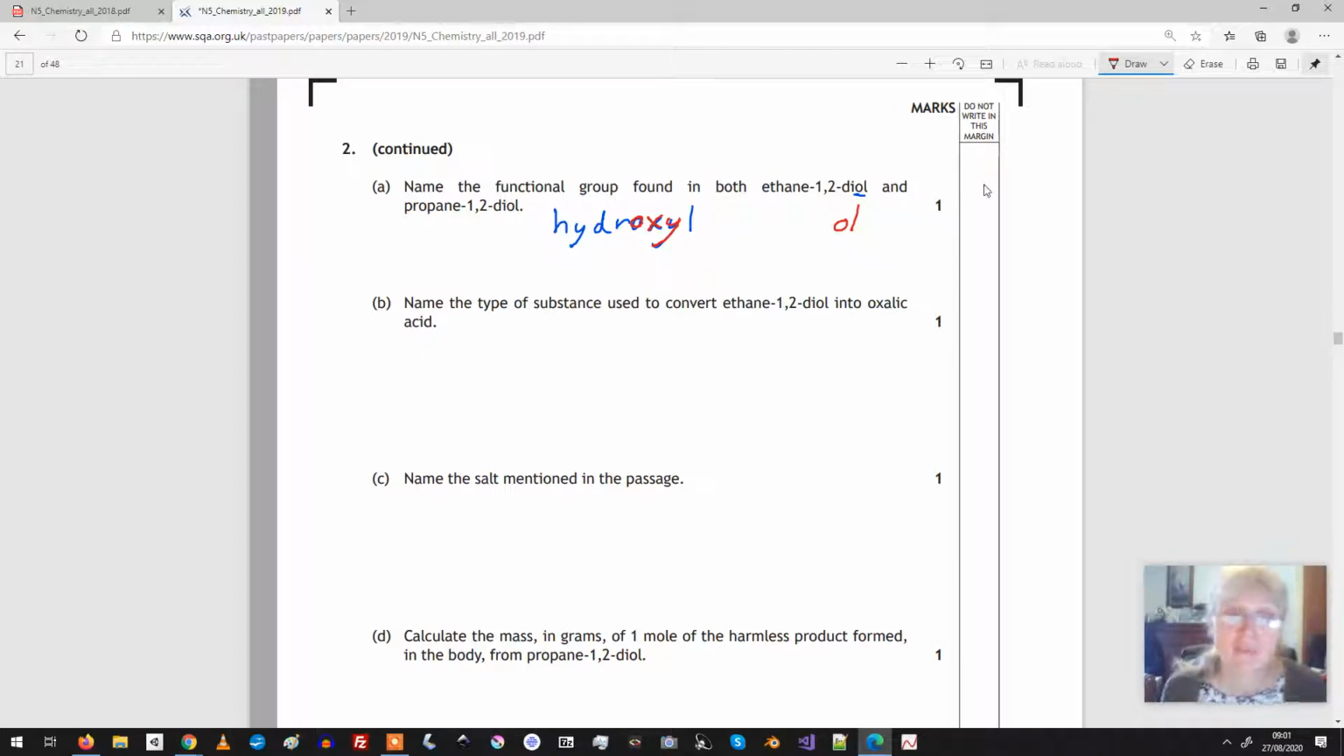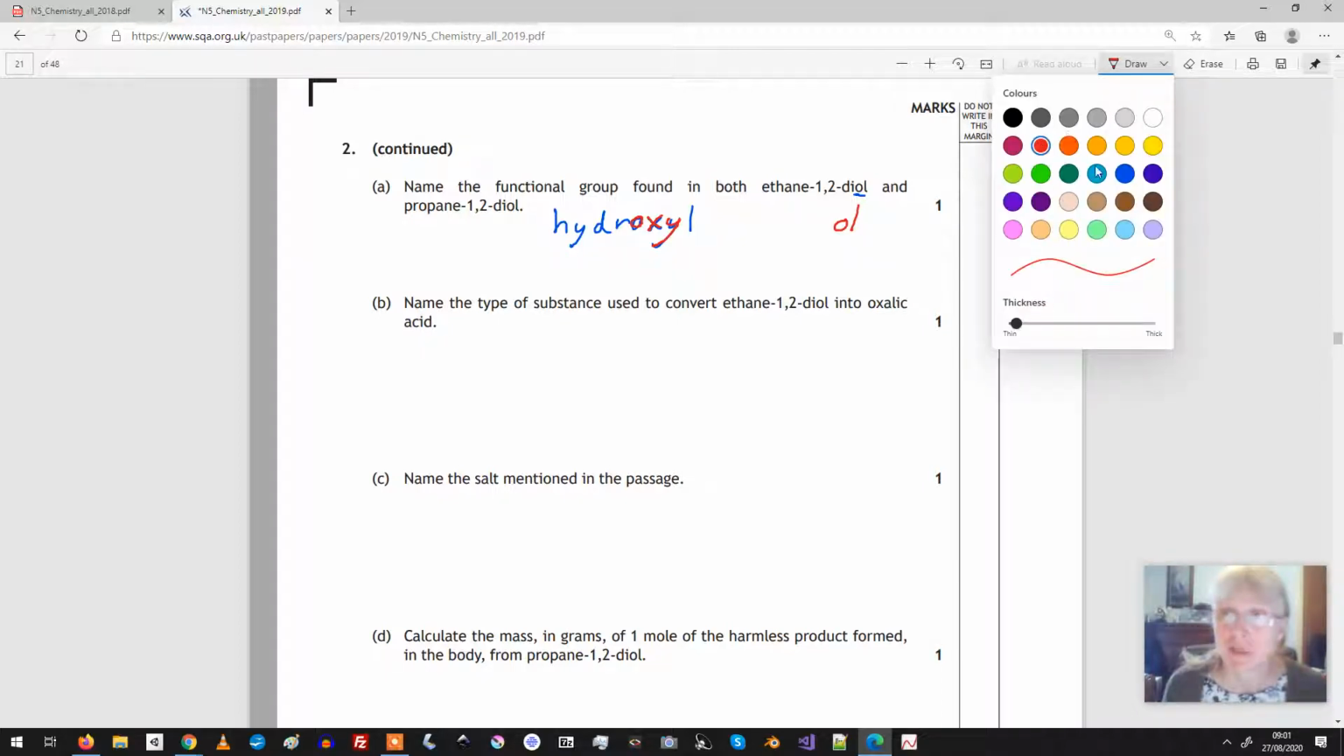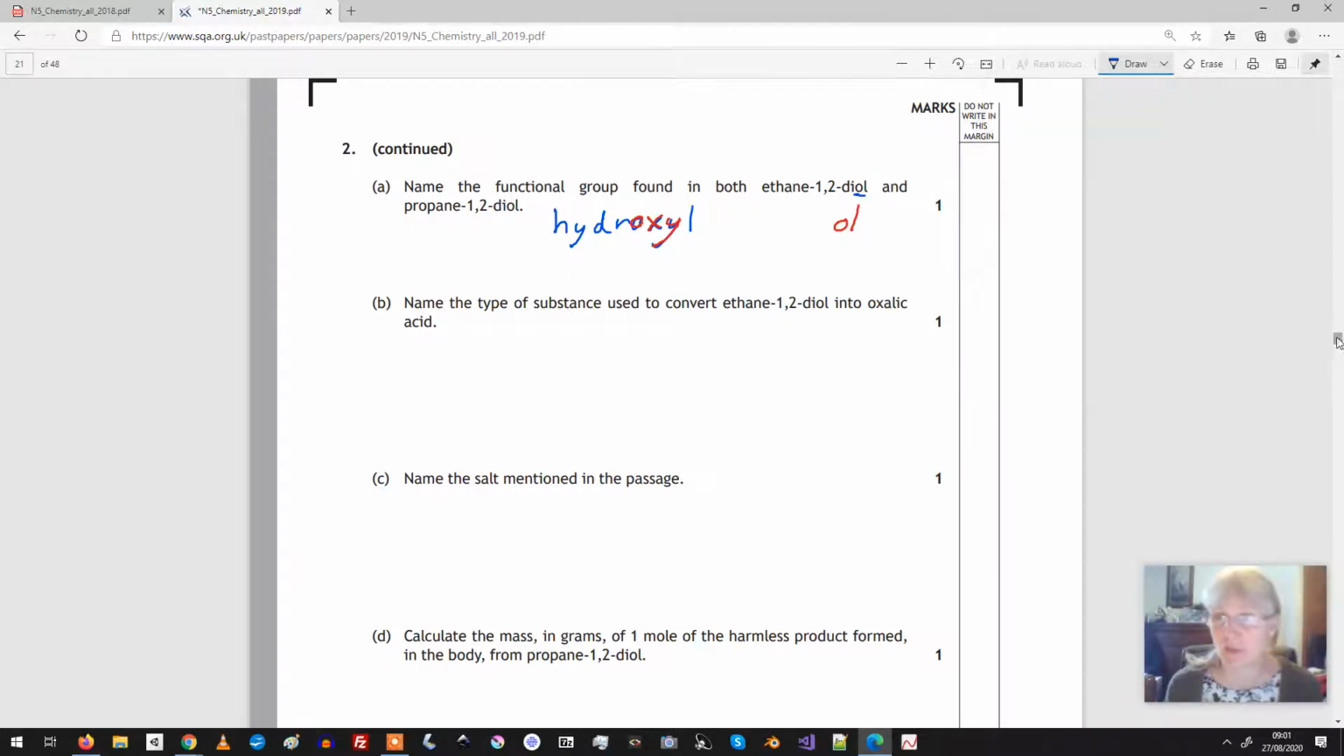Question B. Name the type of substance used to convert 1,2-diol into oxalic acid. So that means we're going to be wanting to find something that makes oxalic acid, which I shall just write as a little note.